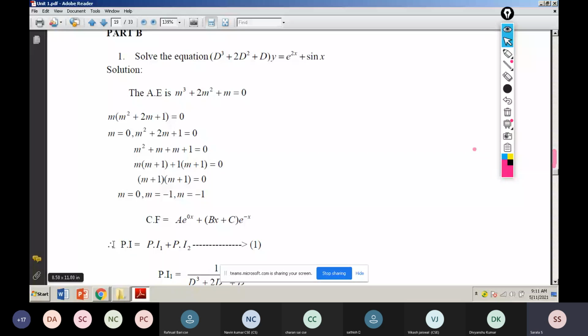Suppose I substitute D equal to a and the denominator is 0. Then one time I differentiate the denominator and one time I add x in the numerator, because otherwise it becomes infinity. That is one condition. After that, if you again get the denominator as 0, that is, f dash of a also equal to 0, then one more time you have to differentiate and add one more x in the numerator, so it will become x squared.